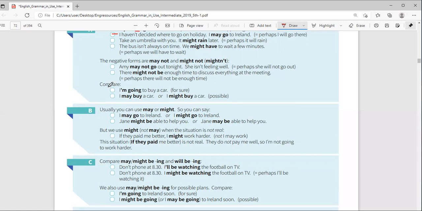Now, a new word is coming. Not new, but our friend. When you say I'm going to buy a car, I'm going to, like I told you, something that you have already decided.